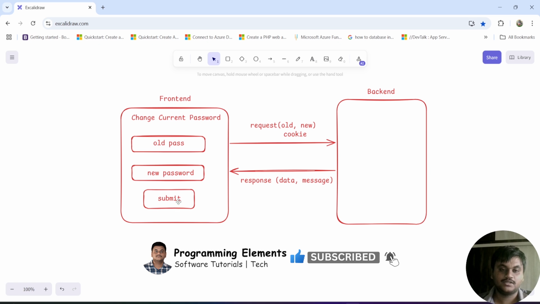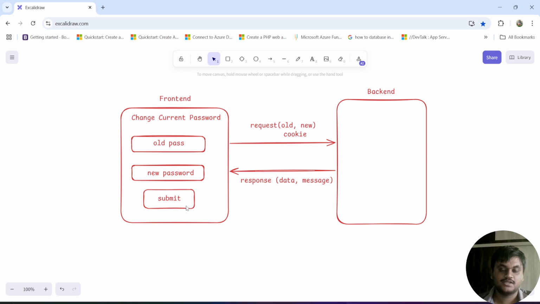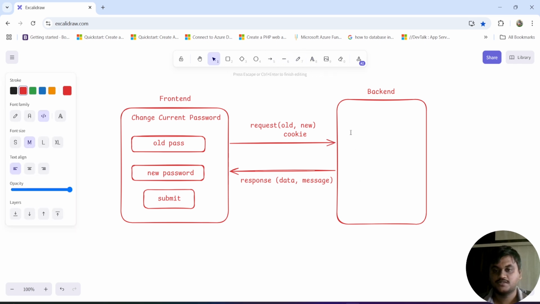After giving these two things, if you click on the submit button, it will send a request to the backend application for the change password API, the change password functionality. But here we are going to call this change password after login into our application in the front end part.